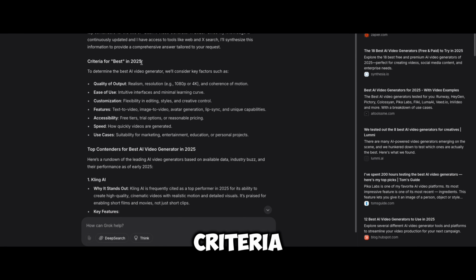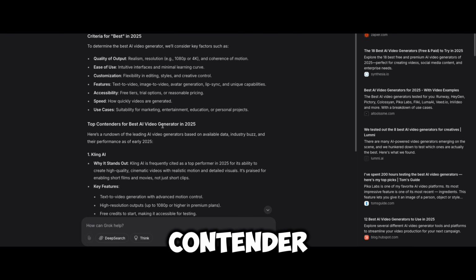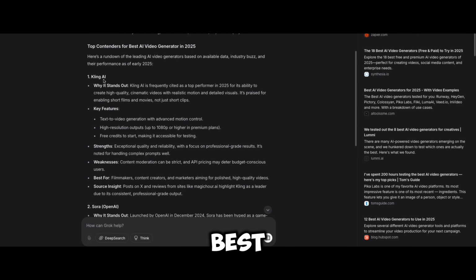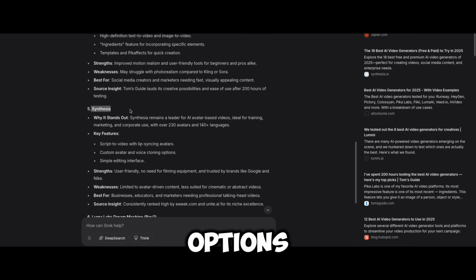The criteria for the best AI video generator in 2025. It's using all the criteria, and it gives you the top contenders for the best AI video generator in 2025. Which means it didn't say which one is best. It's giving a list of top options. In the final thought, it didn't tell me which one is good. It's just giving multiple options as the best choice.